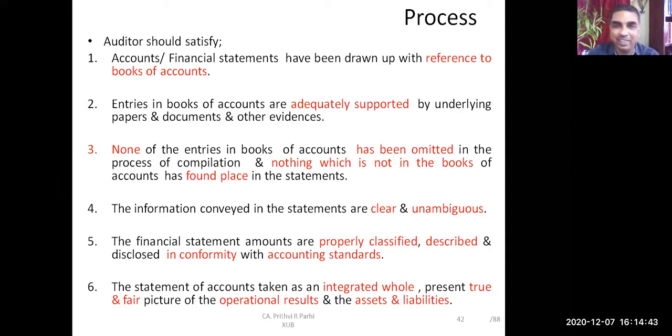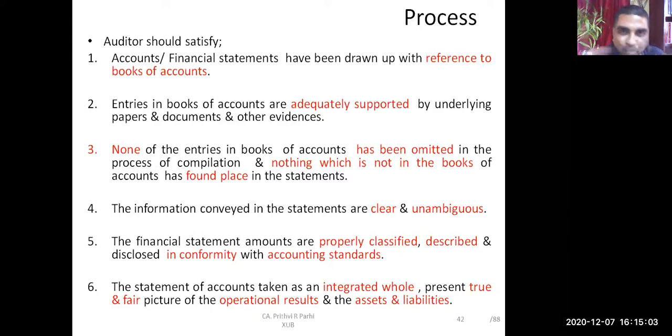Financial statement is unticked means a figure in the financial statement is unticked. That means it is there in the financial statement but not in books of account. So therefore, nothing which is not in the books of account has found place in the financial statement.